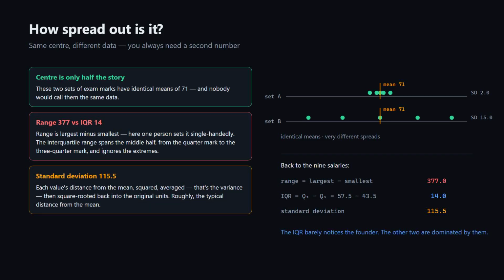The standard measure is the standard deviation. Take each value's distance from the mean, square it, average those squares, that average is the variance, then take the square root to get back into the original units. Read it as roughly the typical distance from the mean.